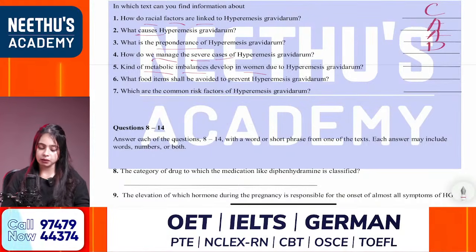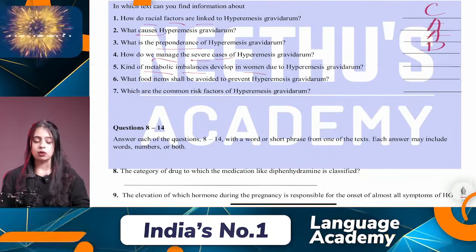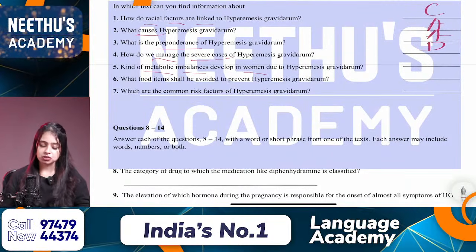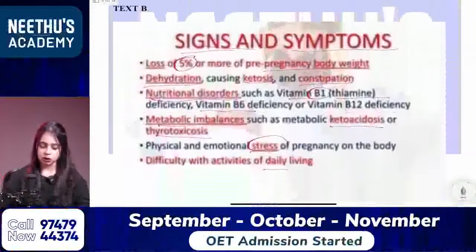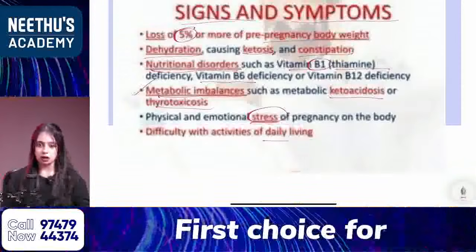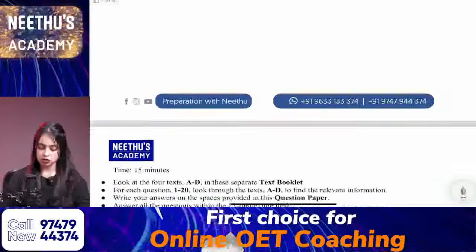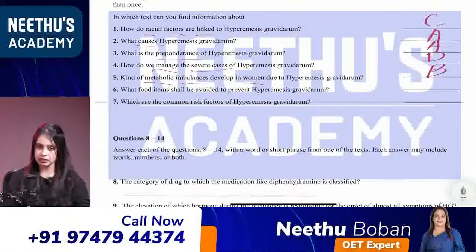Metabolic imbalances is mentioned in this particular box, so that's from text B. So the answer is B. Yes, very good, Lazama.